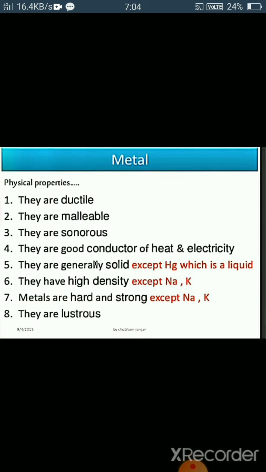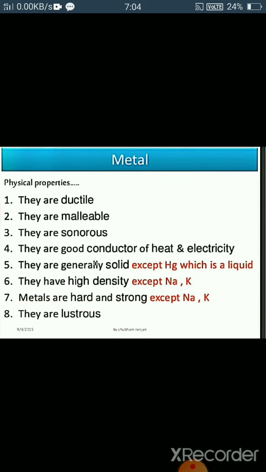Today we will discuss chapter number 3, metals and non-metals. As we know, there are about 109 elements. So the elements are classified into three categories: metals, non-metals and metalloids. Metals, the physical and chemical properties, as you all know and you have already learned in your previous classes.